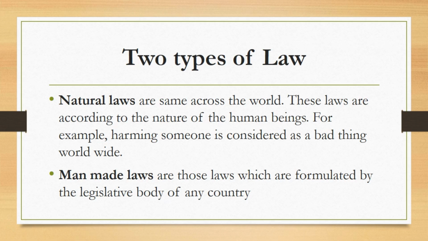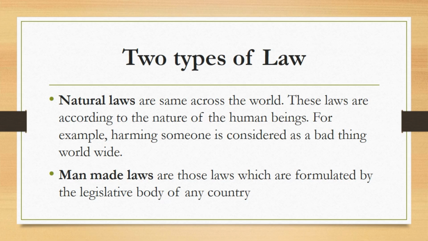So all the laws formulated by these legislative bodies are man-made laws. These laws are also known as positive laws. Unlike natural laws, these laws vary from country to country. They are not the same everywhere.